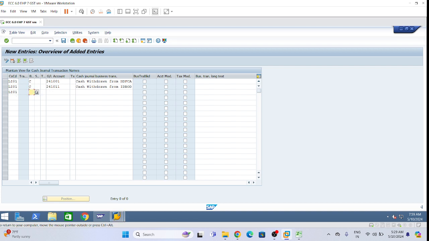Now third one, LI01, payment to bank account, which means the bank will get incoming payment. So we are depositing to the bank.